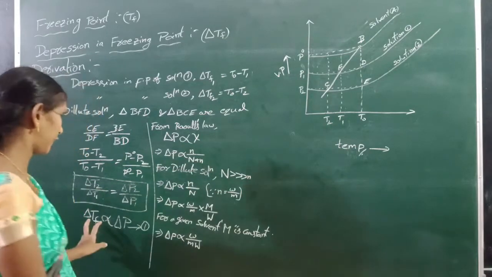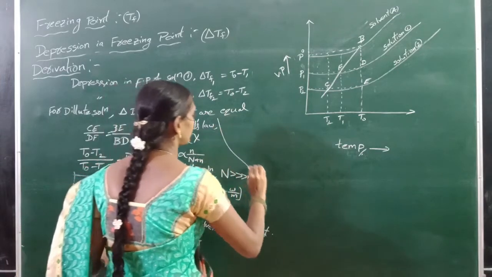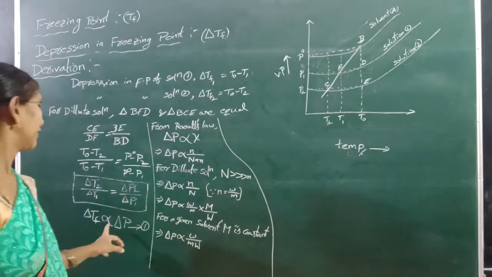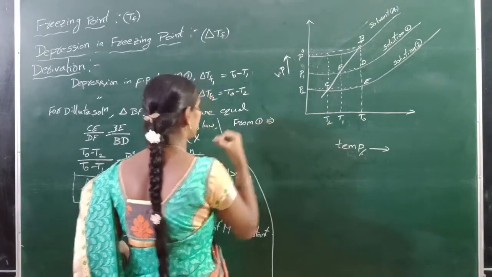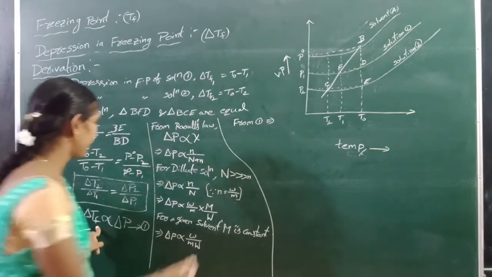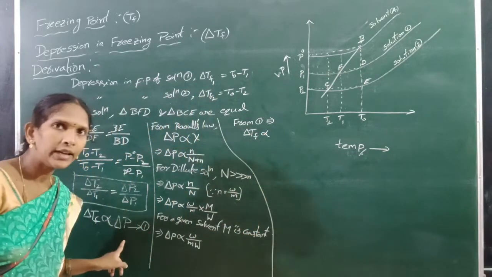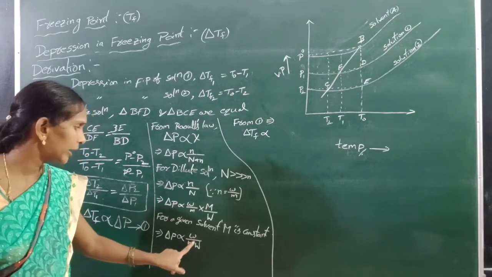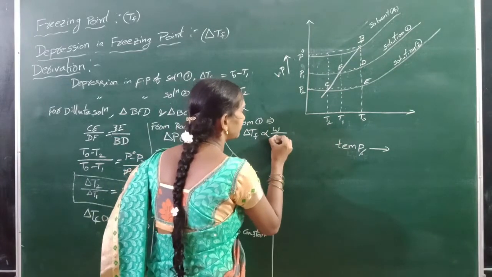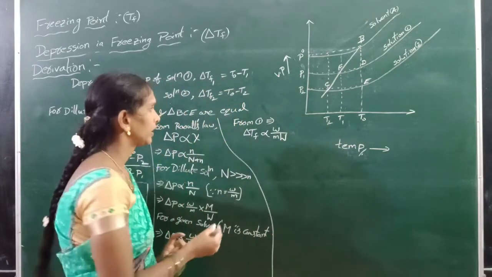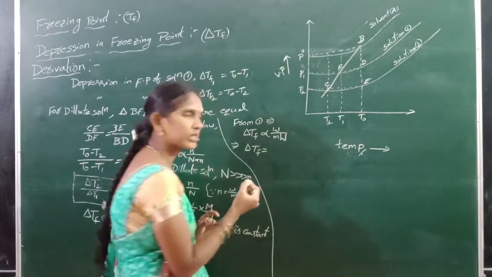From equation 1, delta TF is directly proportional to delta P. Delta P means small w by small m into 1 by capital W. Next, delta TF is equal to some constant.